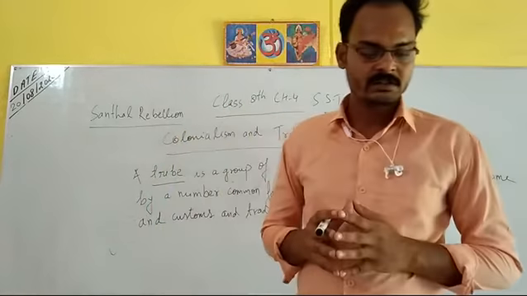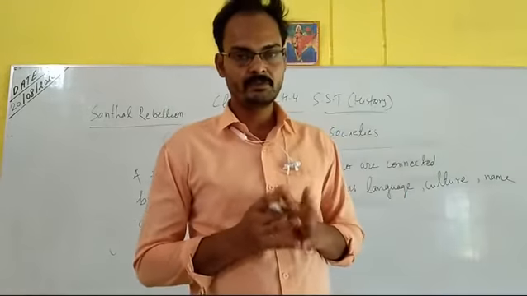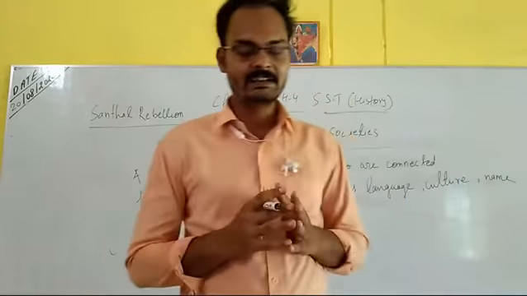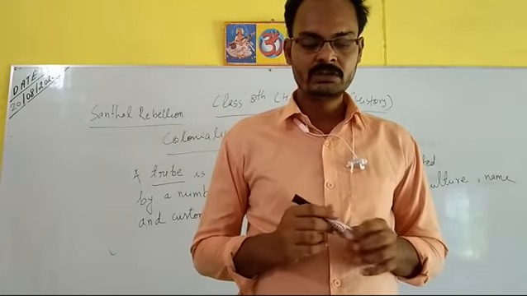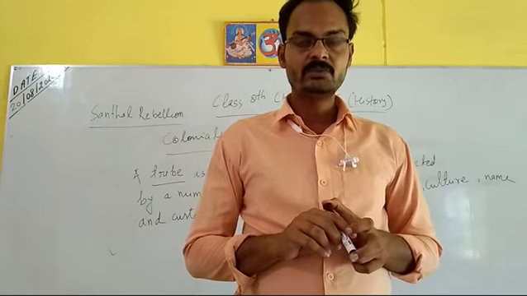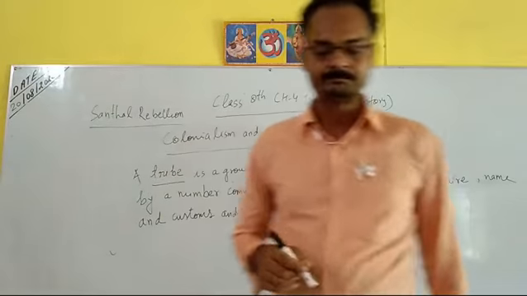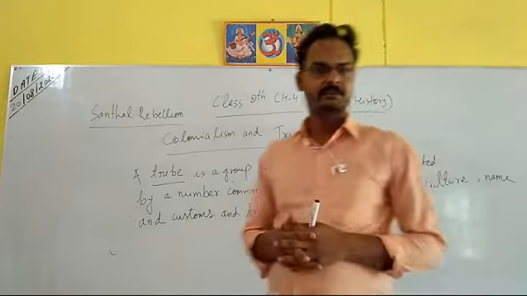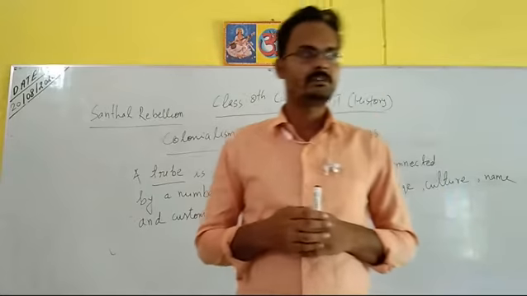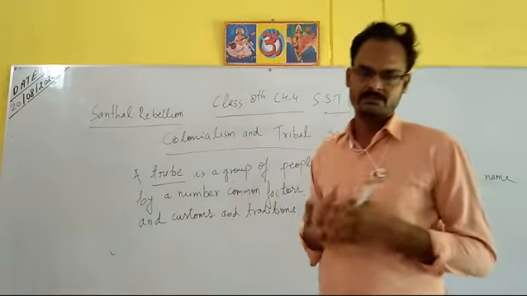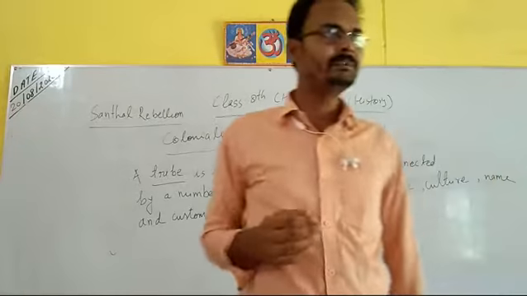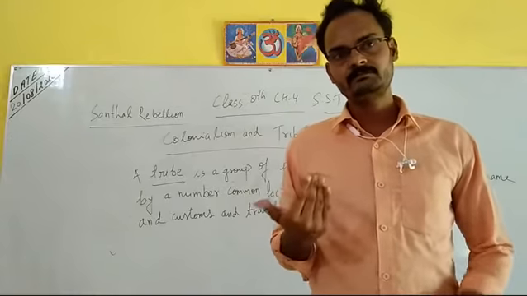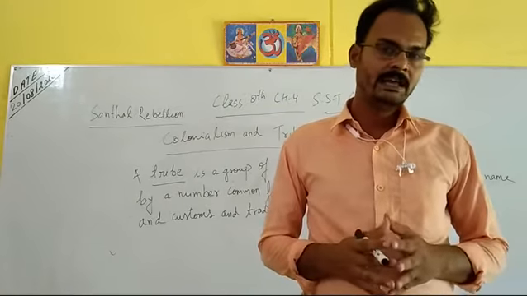If you see chapter 4, page number 38 of our history book, and page number 39, there is the word mainstream society, where it is written: the sections of society whose values, attitudes and practices are accepted by all. So what is mainstream society? Mainstream society means society that lives in the main areas of the country, and their attitudes, cultures and systems are followed by different people. They are connected with people all over the world or country.